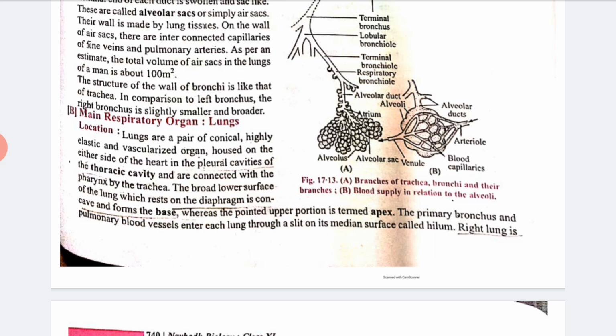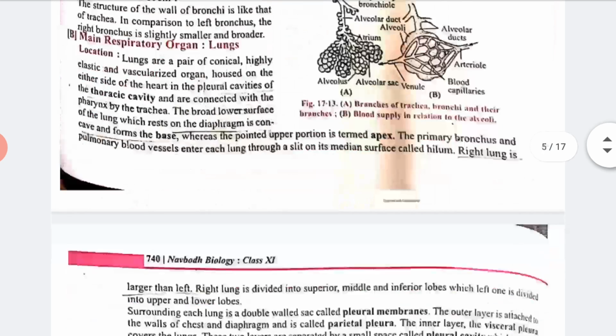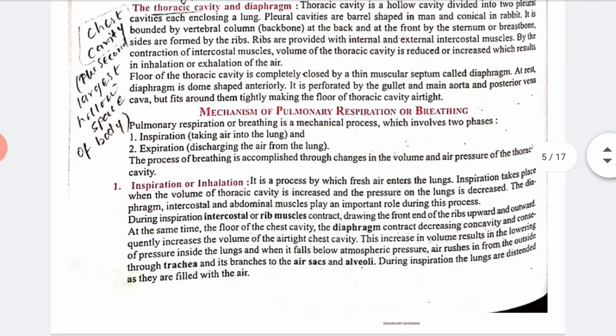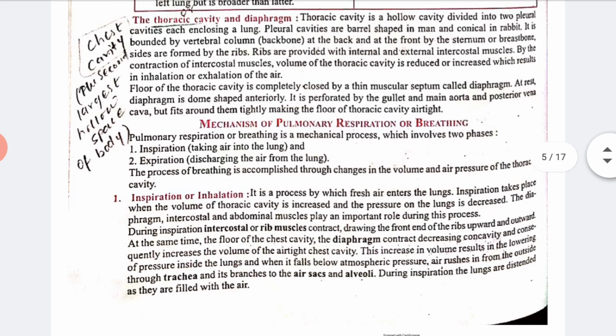Here the histology of the lungs is given. You can see the difference between the right and left lung also, and the mechanism. Whenever we are talking about the mechanism of pulmonary respiration or breathing, there is inspiration or inhalation, and exhalation, right? Inspiration means taking air into the lungs, that is known as inhalation, and expiration means the discharging of air from the lungs.